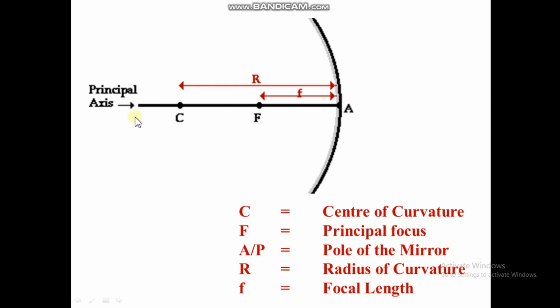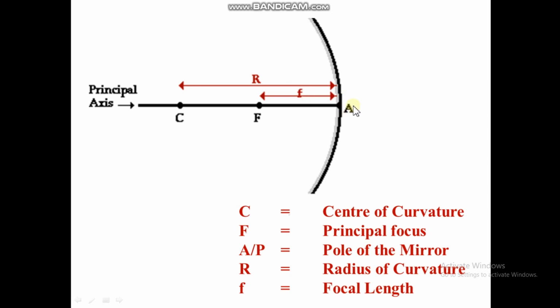This F is known as the principal focus, and this C is known as the center of curvature. The length from the center of curvature to the mirror is known as the radius of curvature, because the center to the arc is known as the radius. The length from the principal focus to the mirror is known as the focal length, marked with small f, while the radius is marked with capital R. The focal length is half the radius of curvature. So if the radius of curvature is 10 centimeter, then the focal length would be 5 centimeter, exactly half of that.